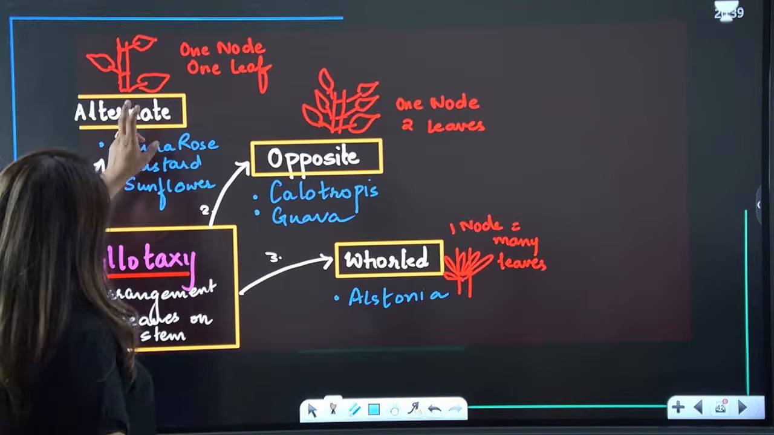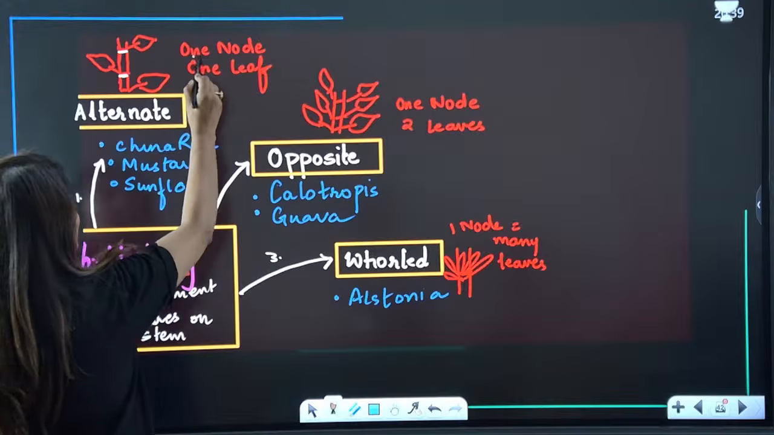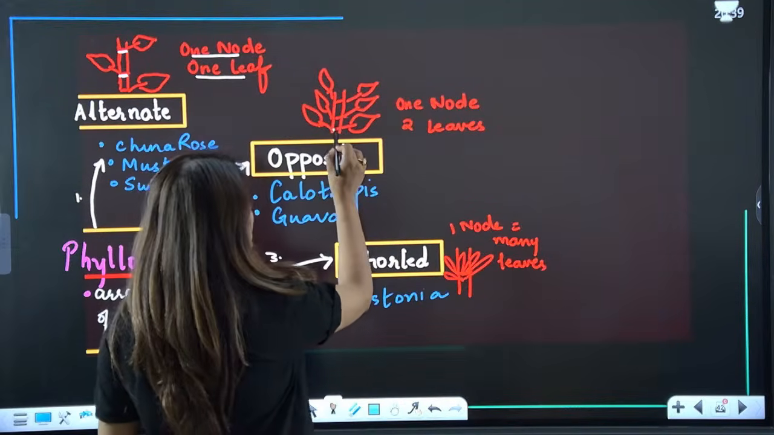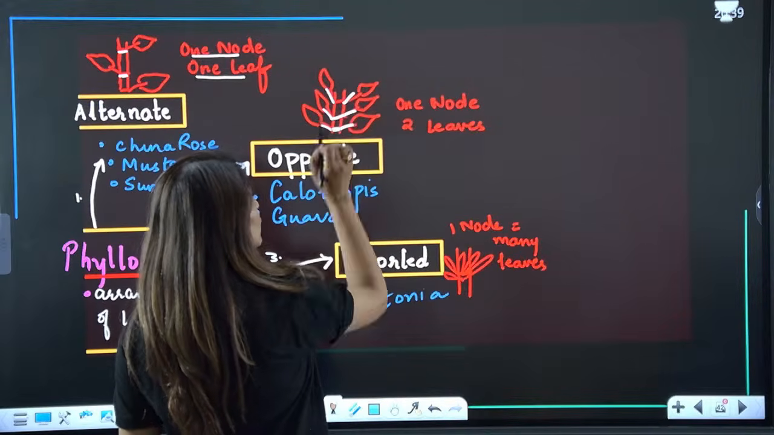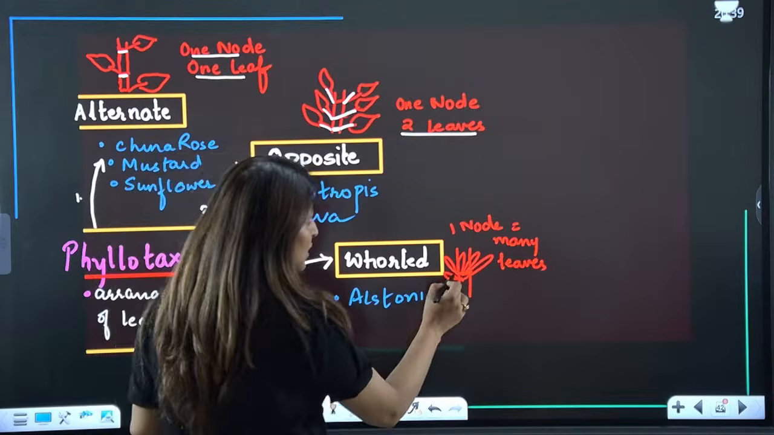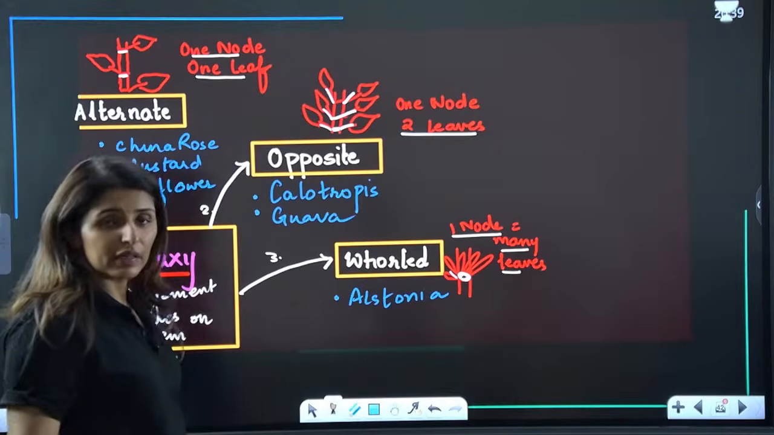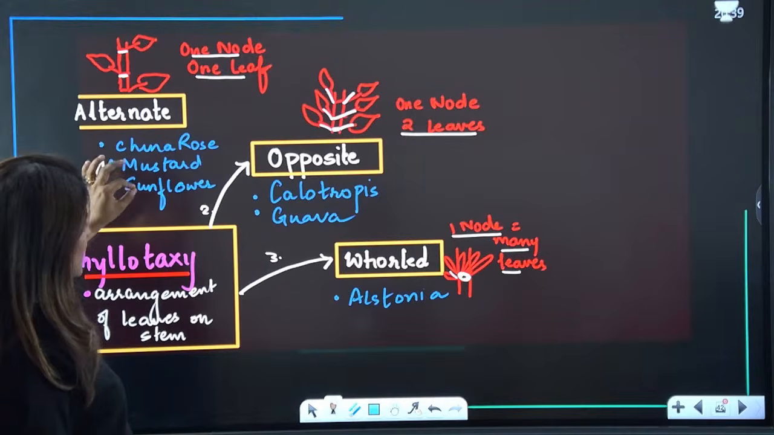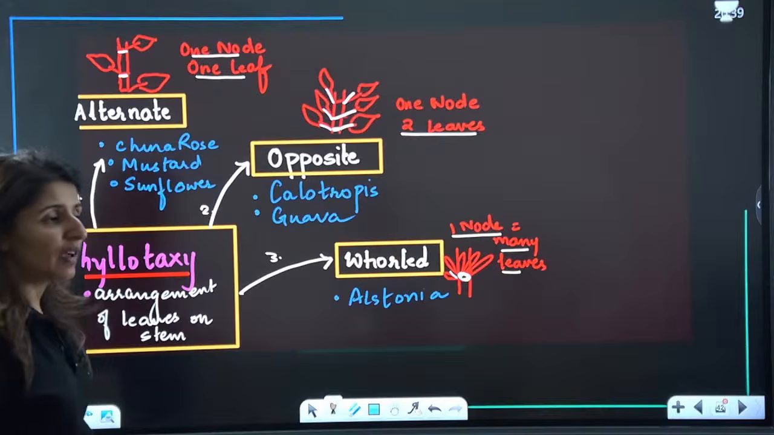Now see the arrangement. In alternate, at every node, we just have one leaf. One node, one leaf. This is alternate. In opposite, at every node, there are two leaves. 1, 2, 1, 2, 1, 2. So from every node, two leaves are arising. And then whorled. So at one node, there are so many leaves. One node, many leaves. This is called a whorled arrangement. Look at the examples. Alternate: China rose, mustard, sunflower. Opposite: calotropis and guava. And for whorled, we have alstonia.